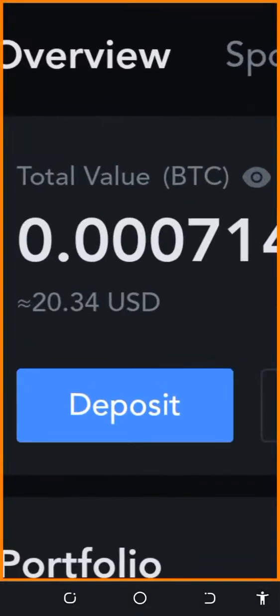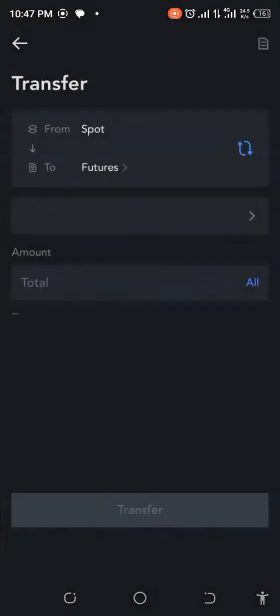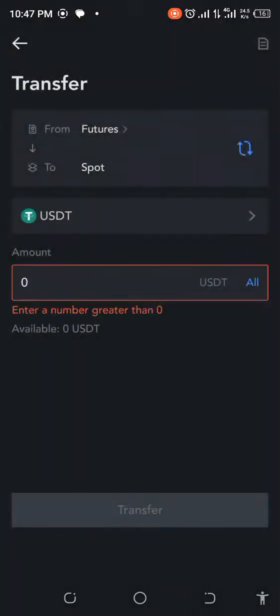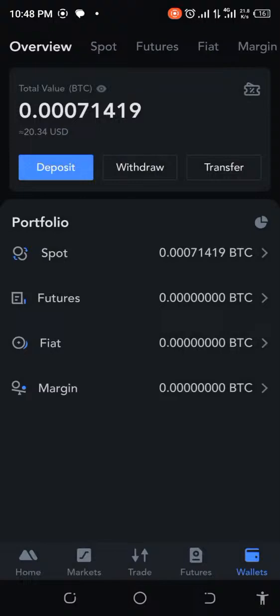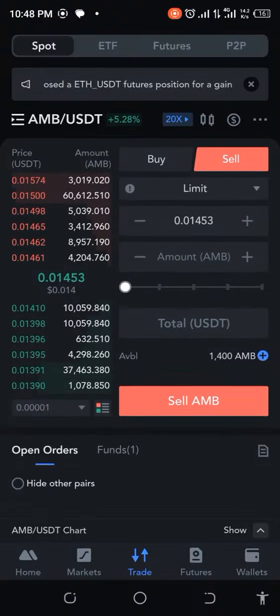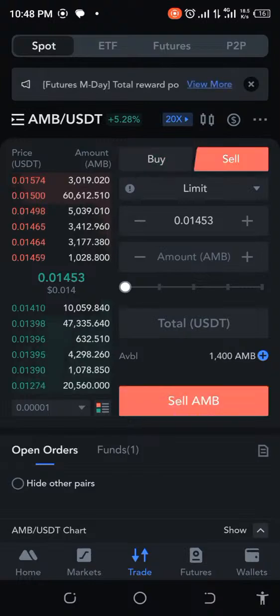As you can see here, 20.34 USD. So let's go ahead and click on transfer so that we can make sure that we have it in our wallet. Everything is in spots. Let me see. Is it already in spots? I'm trying to get it. Okay, maybe I'm wrong. Let me check that. Oh, sorry. Let's go back and see whether we actually have it. It looks like we already have it. Do we? Let me check to be sure. Do we have that? Oh, yeah.